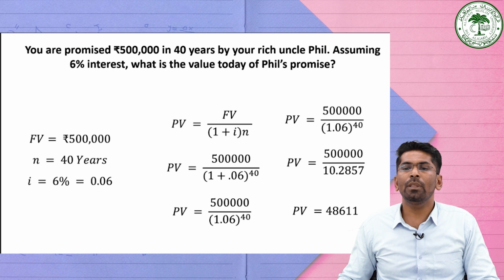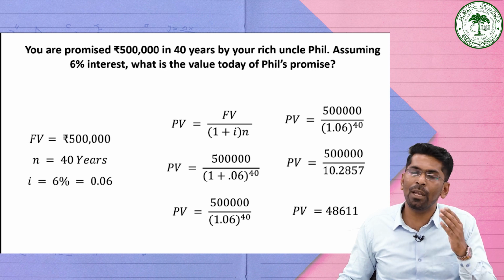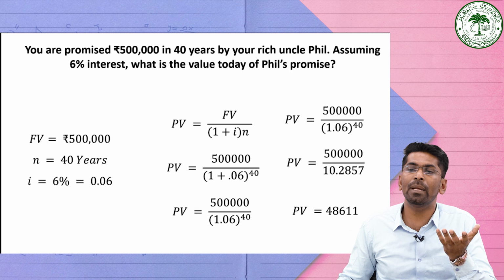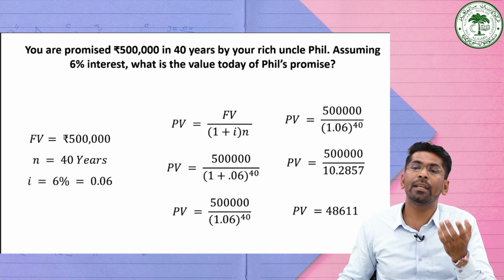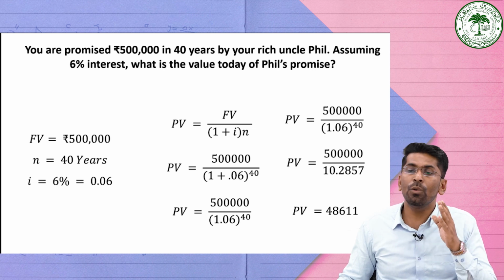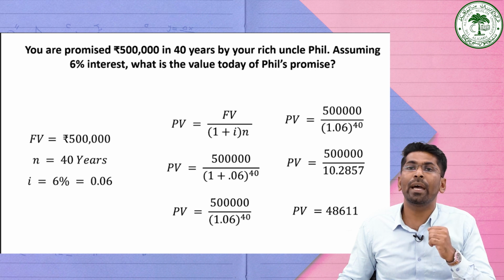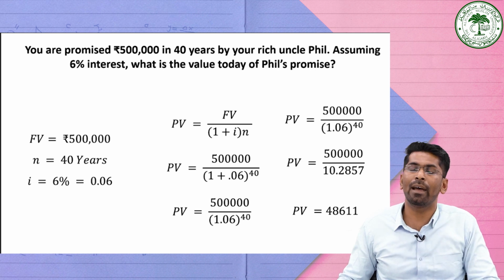Okay. So these two concepts, that is, present value and future value, are fundamental in understanding the time value of money, which are used extensively in financial decision making and analysis.